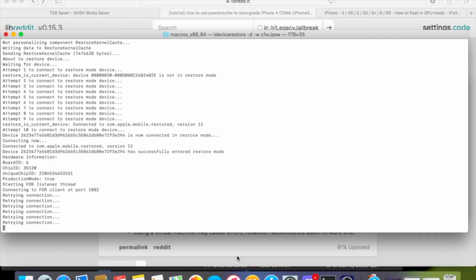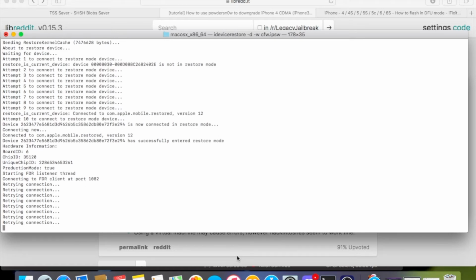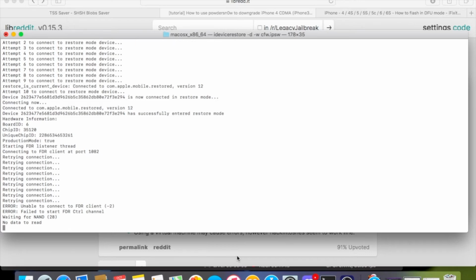I can see we're having some port connection errors. Hopefully, it's not a problem. Hopefully, this is actually not a problem, and this will still work.